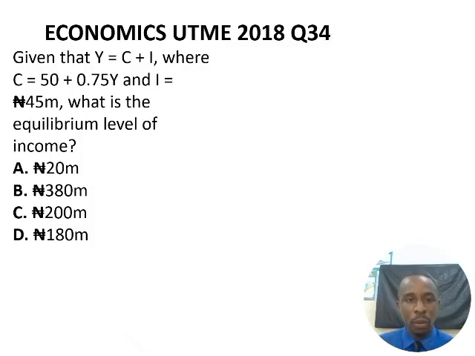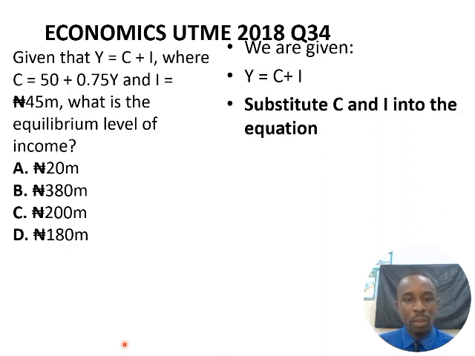Number 34. Given that Y represents income, C is consumption, and I is investment, we have C equals 50 plus 0.75Y and I is 45 million naira. What is the equilibrium level of income? Now we are given Y equals C plus I. Substitute for C and I into the equation. That is Y equals 50 plus 0.75Y plus 45.